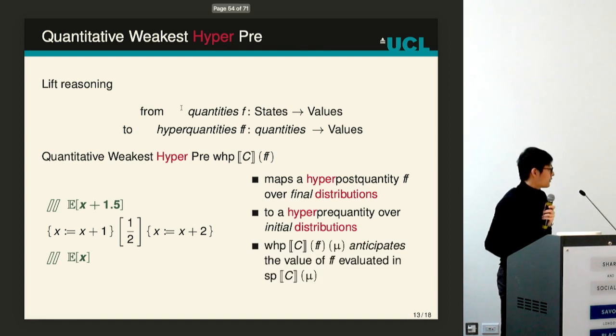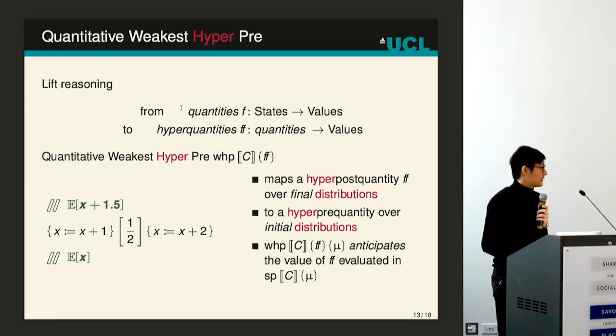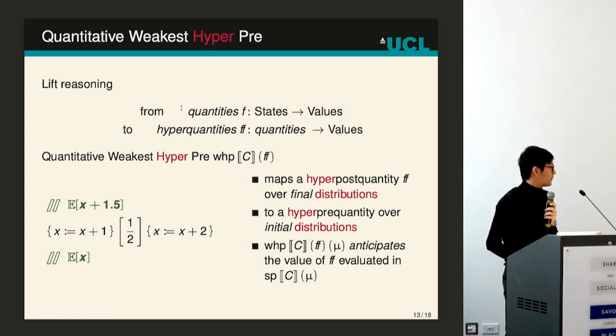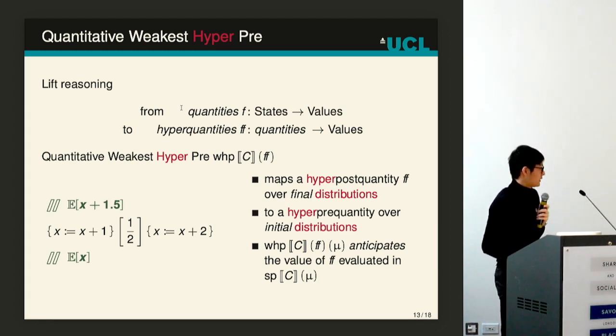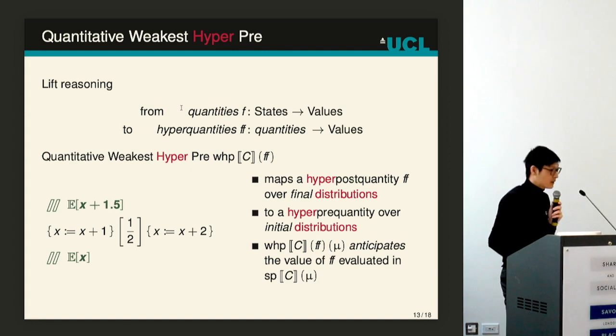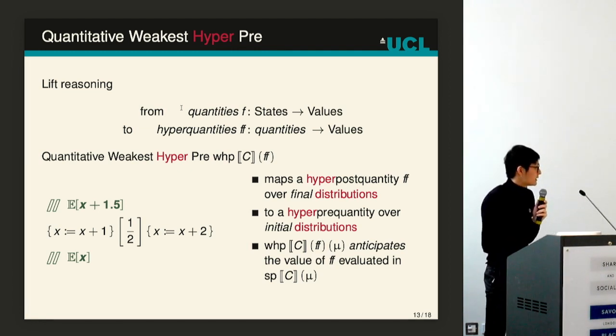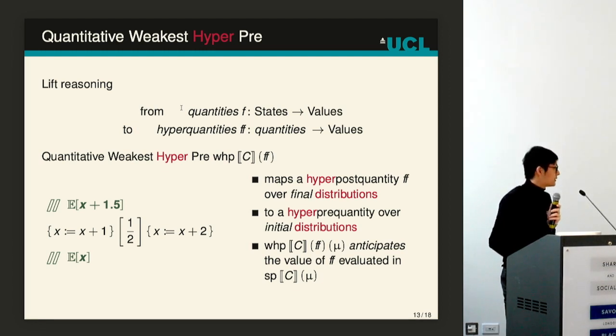So we can think of the weakest hyperpre as a predictor, but here we plug in a probability distribution instead of a single state, and it anticipates the expected value of x in the final distribution. Even though this seems very similar, there is a main difference, because here we are making it explicit that we are computing the expected value instead of, in some sense, hard coding that in the calculus.